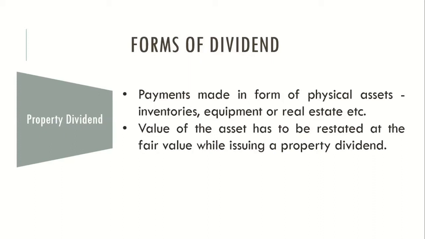So, for example, I forgot the brand name. Raymond. I think it belongs to a family called Saxena. In the case of Raymond, what happened was the father wrote a will to the son, and then the son threw him out of the company. Now the father owns a property, but that property is under litigation because it was a property dividend which Raymond had paid to this father. So usually it is immovable assets which are paid.